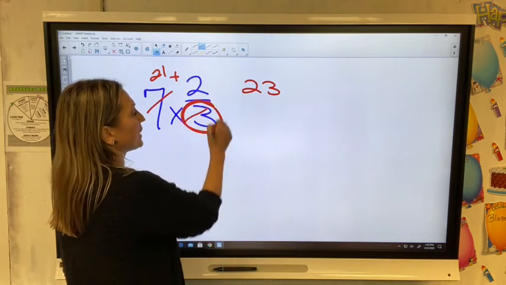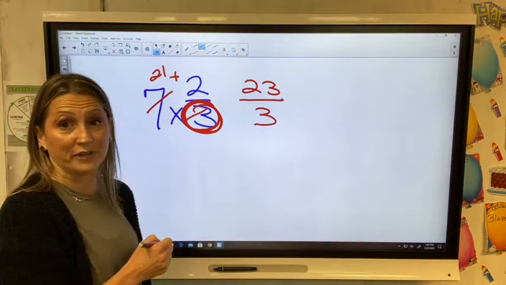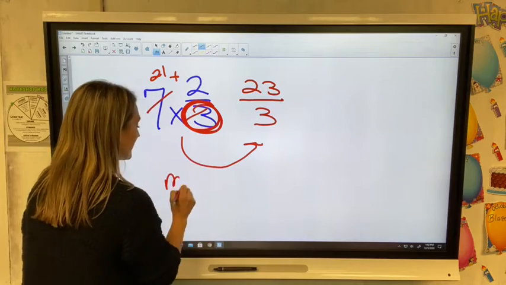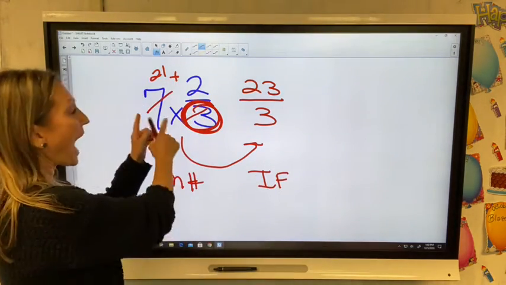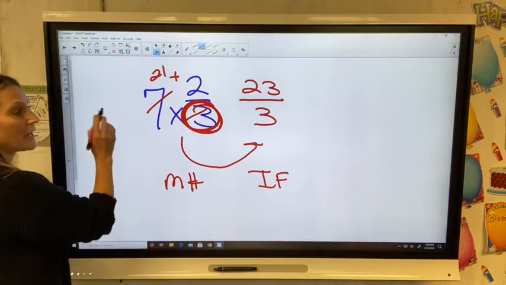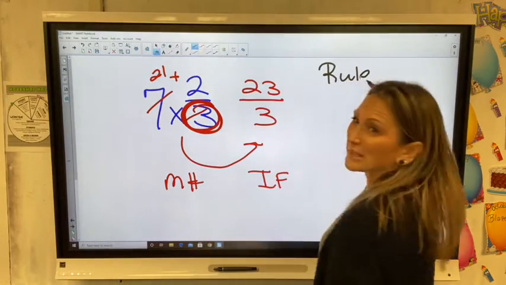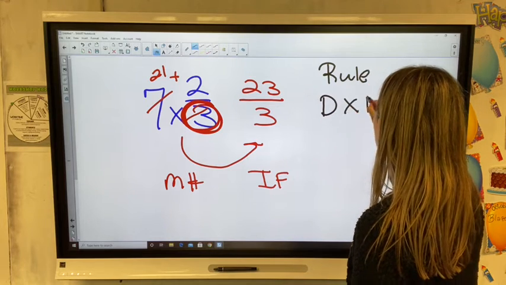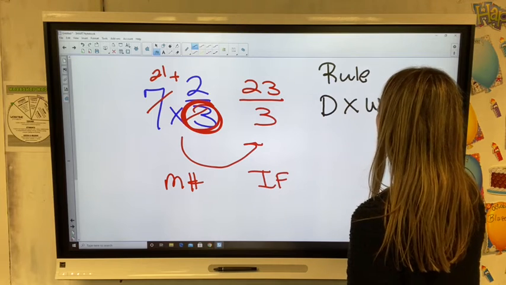My denominator will always stay the same because that tells me how many parts I have in every whole. And then, 6th graders, that mixed number is now an improper fraction. So I like to tell kids a little bitty rule you can use. I'll write it over here in black. You can say denominator times the whole number.